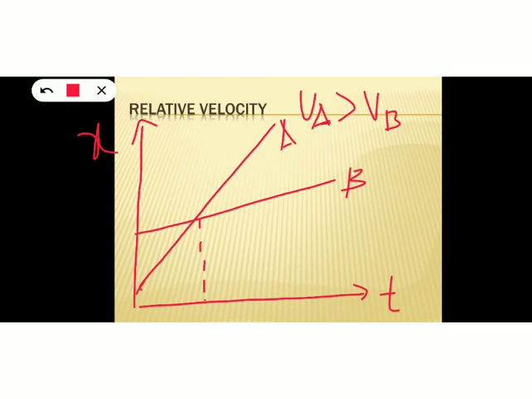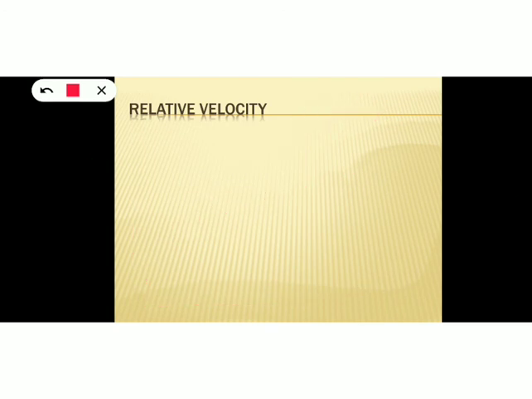So this will be the position time graph of two objects in which one object is moving faster than another object. Now consider the case when two objects are moving in opposite directions. That is, both A and B are moving in opposite directions. So in such cases, what will be the nature of position time graph?